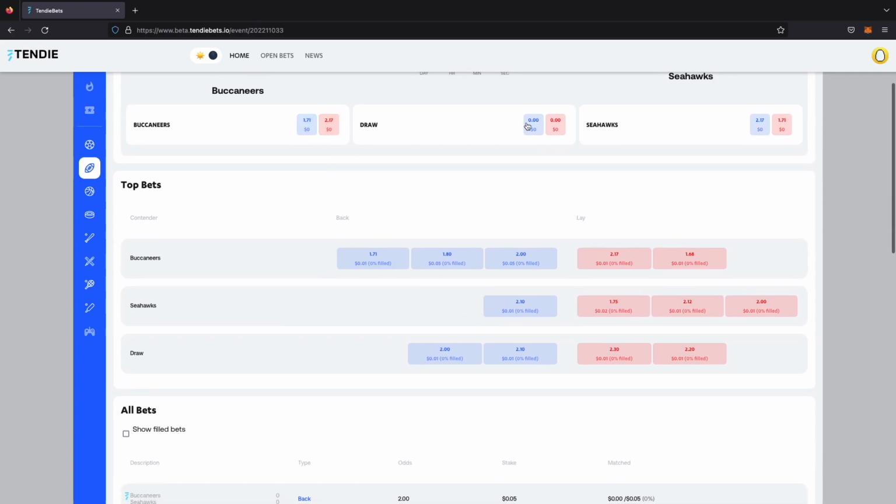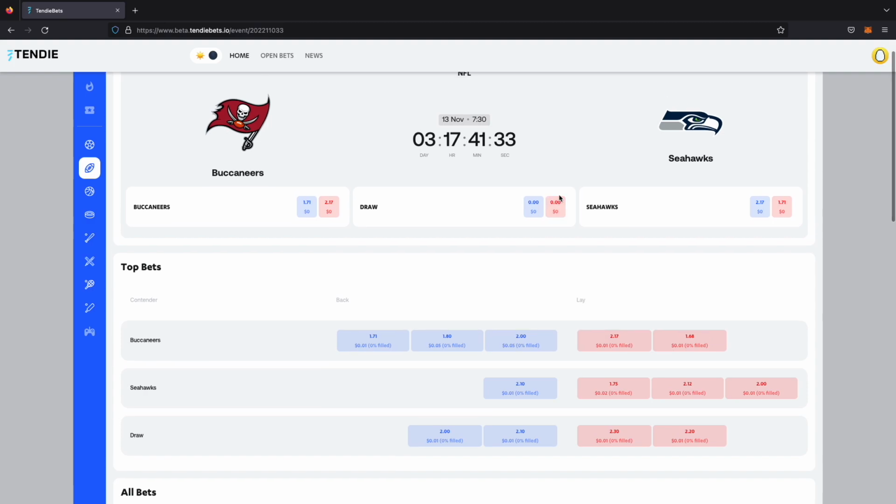Real quick, scroll back up. You notice that there's numbers on the 2 teams. Those are suggested odds, and that's coming straight from our data sources, from our sports data APIs. Those are scientifically calculated numbers. Research has been put into those. These are not numbers we're just making up or suggesting ourselves. They're dynamic, so they're constantly changing with the flow of the market. That is where most liquidity is betting-wise across other betting platforms.